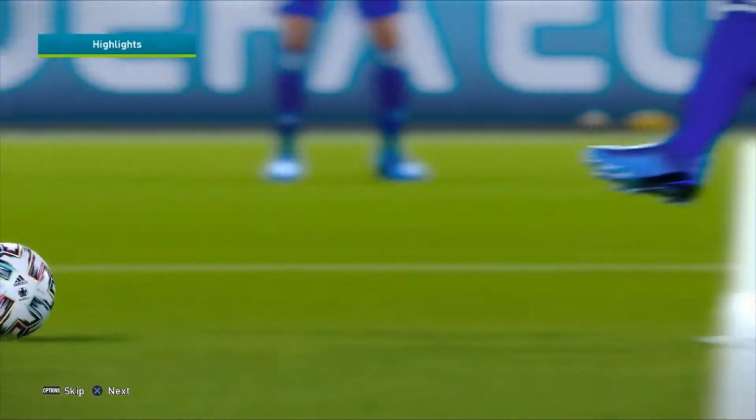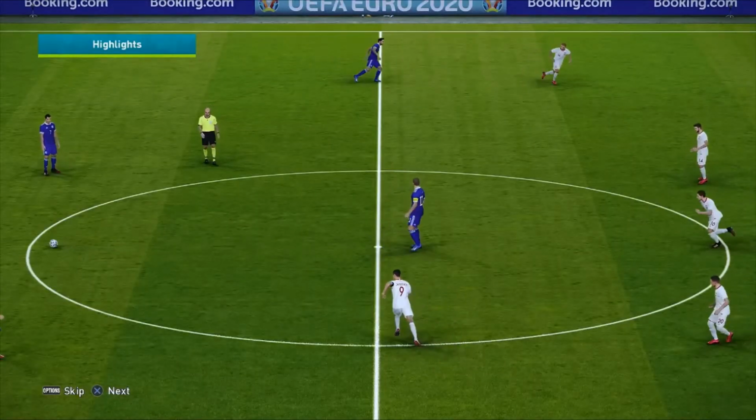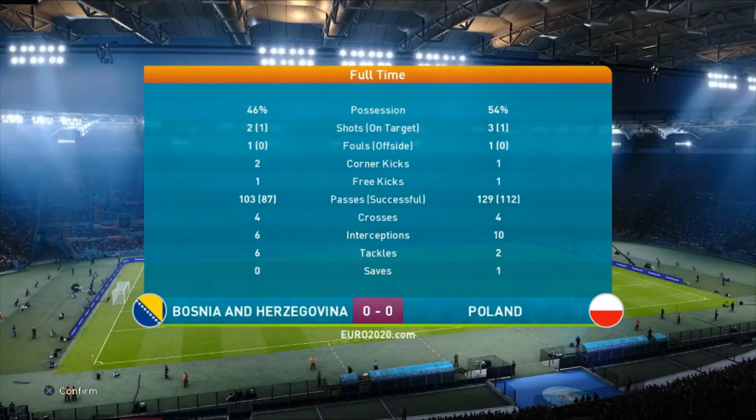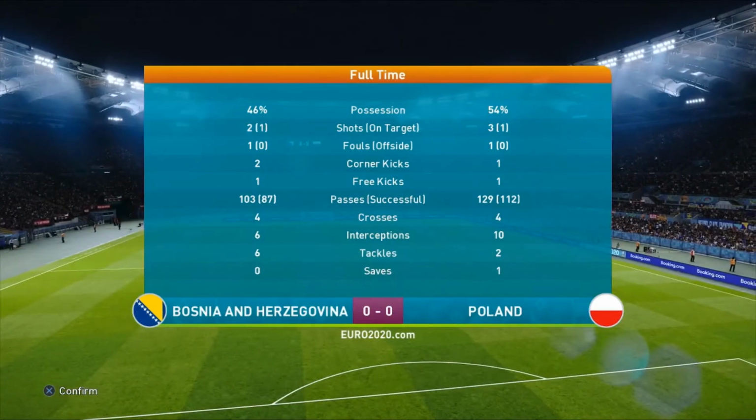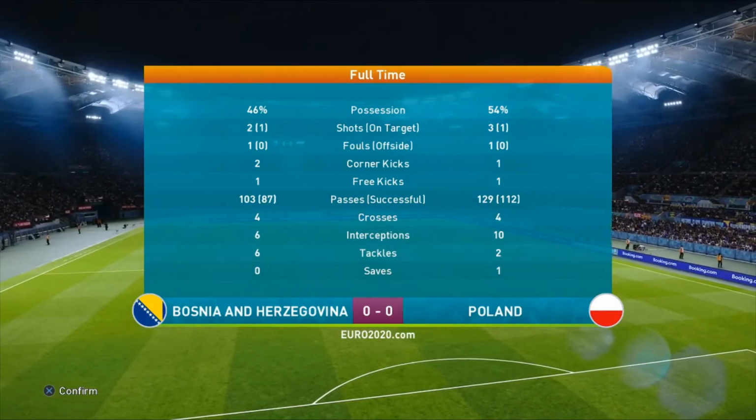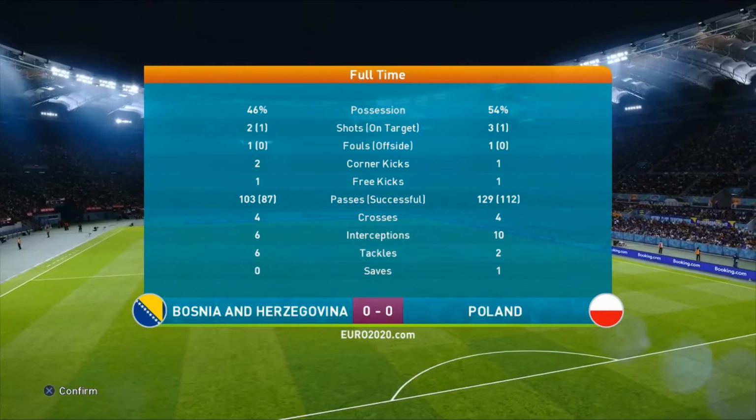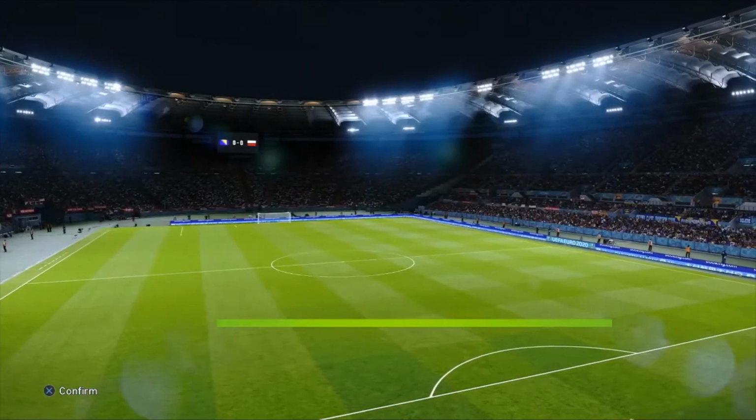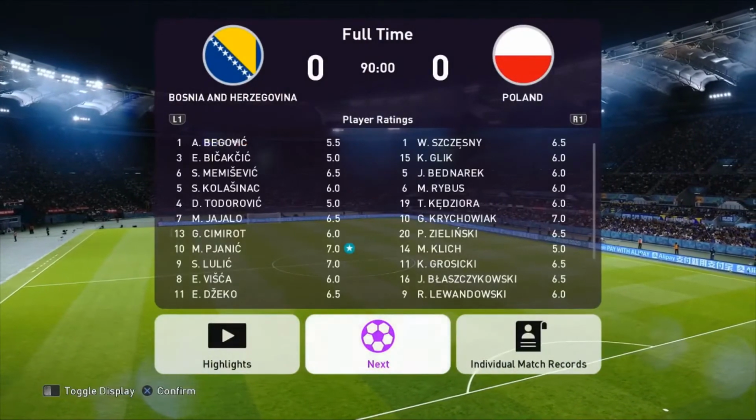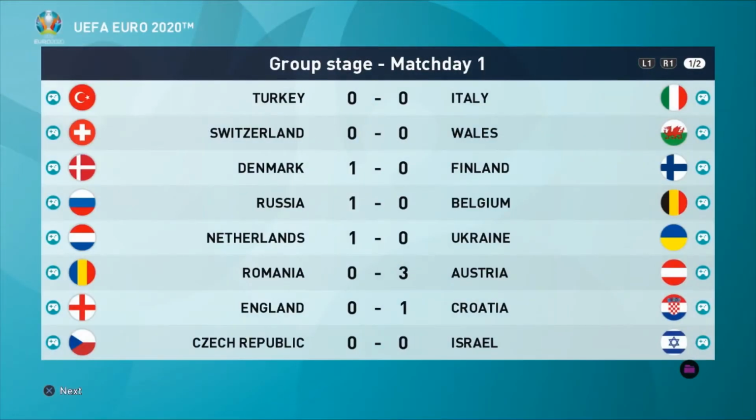The Bosnians looked dangerous. Lewandowski looked a little bit quiet at times, but he had the odd opportunity here and there. We could have even seen a Blaszczykowski winner at the end. But as it stands, in Group E, Bosnia take a point, and Poland take a point too. Bosnia 0, Poland 0. And well, it was an interesting game. A couple of decent opportunities, but both sides once again will rue a lot of missed opportunities.